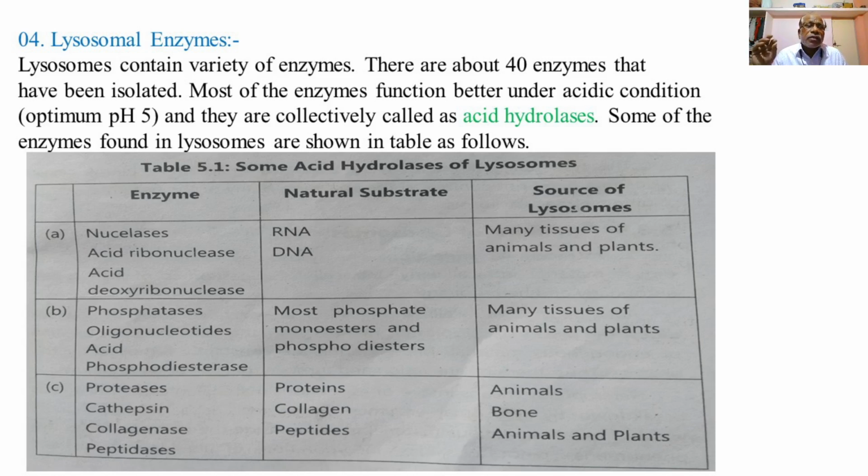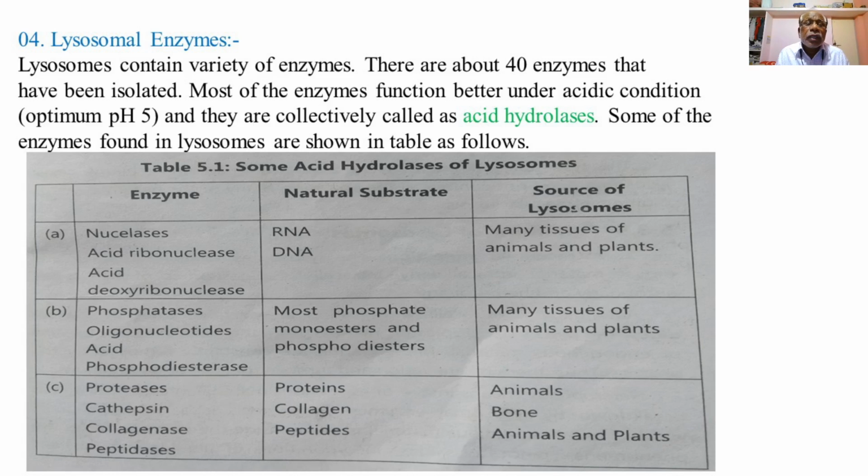And the collagenase and the peptidases are enzymes acting upon the collagen and the peptides, and the source of these enzymes is the lysosomes of the animals and the plants, that is animals, bones, and plants. So these are the sources of the lysosomes containing the enzymes proteases, cathepsin, collagenase, and the peptidase, which act upon the substrates such as proteins, collagen, and the peptides.